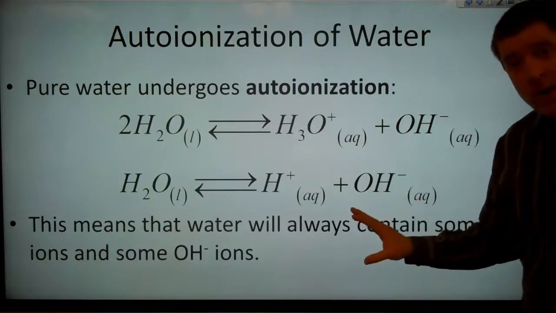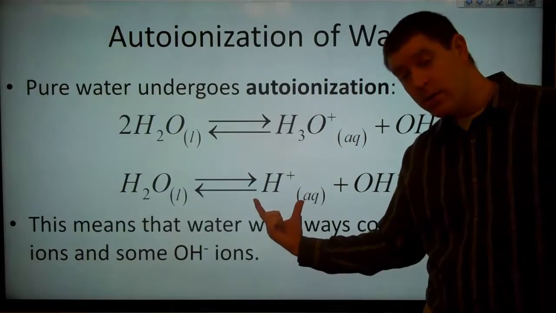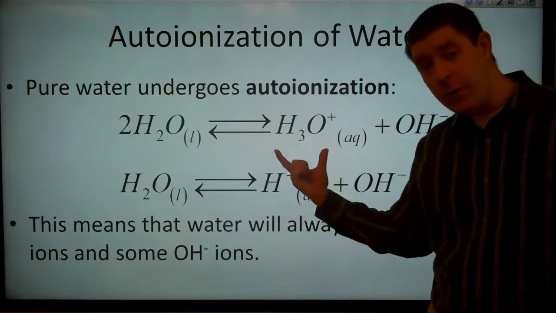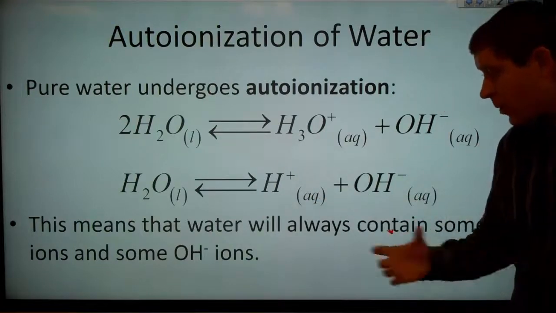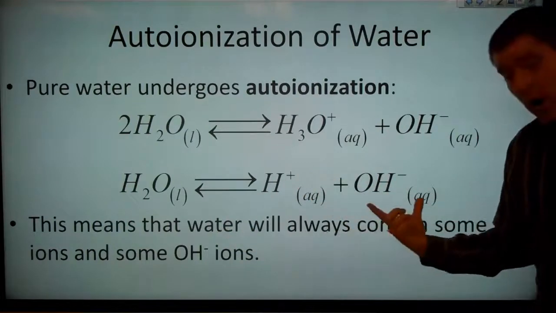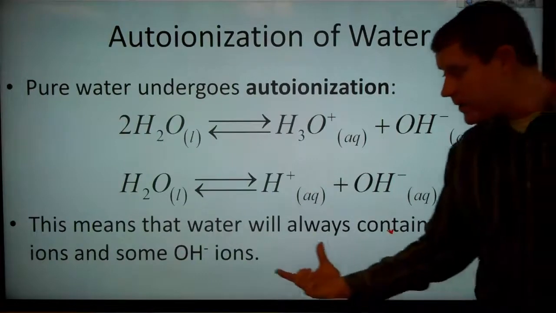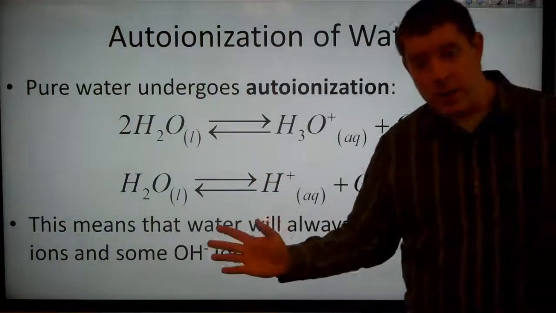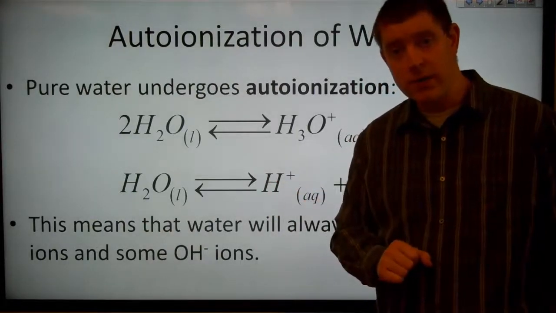It's just two different ways of looking at it, whether we're calling the hydrogen ion an H plus or a hydronium ion H3O plus in solution. So what this means is that the water will always contain some amount of hydrogen ions and some amount of hydroxide ions, because this process happens regardless of what other solutes you have dissolved.